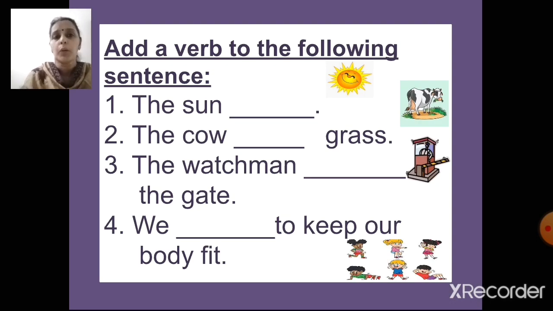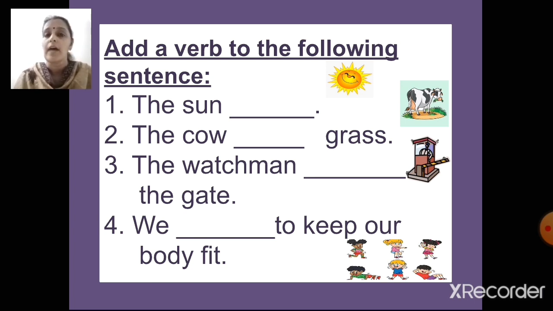Now let us add verbs to these sentences. Okay? Children, I want you all to write this in your rough book. Open your book, open a new page, write today's date on top, write chapter 12, grammar chapter 12 revision. Yes, and write the question first. Add a verb to the following sentences.